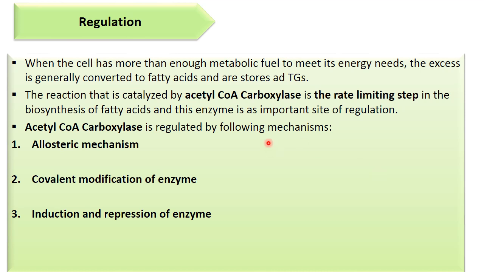Now regulation. When the cell has more than enough metabolic fuel to meet its energy needs, the excess is generally converted to fatty acid and stored in adipose tissue as TGs. And the reaction is catalyzed by acetyl coenzyme A carboxylase.